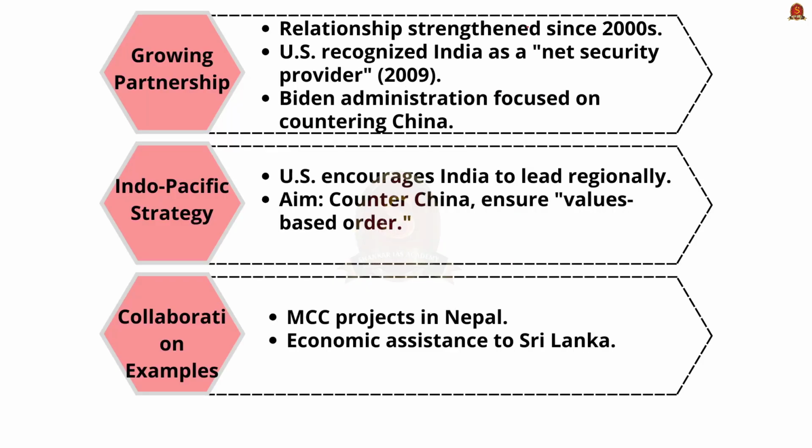From the beginning, that is since the year 2000, we have a strong relationship with the US. In the year 2009, the US recognized India as the net security provider. In later years, during the Joe Biden administration from 2021 to 24, they continued with the same trend, particularly with respect to the influence of China. They had two main strategies. One is the Indo-Pacific strategy. In that strategy, the US wanted India to counter China, which would ensure a values based order.